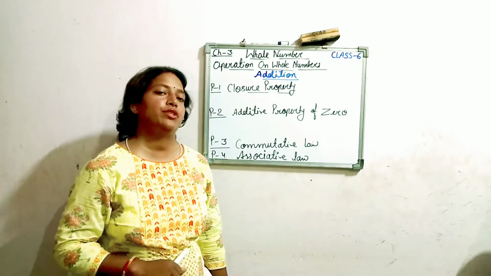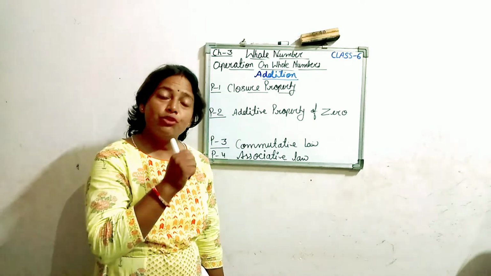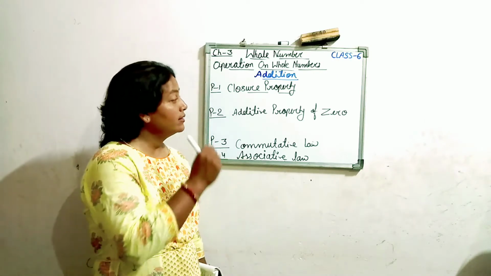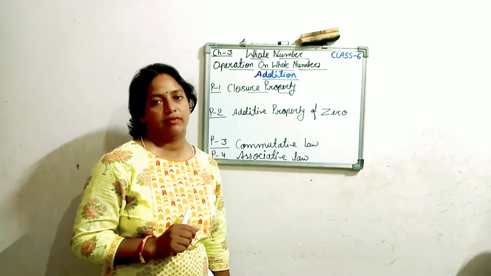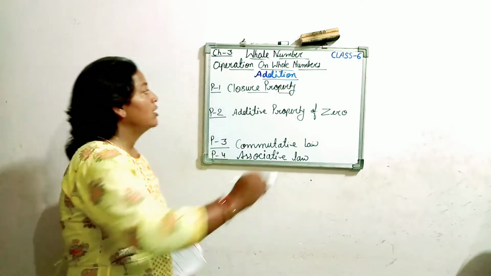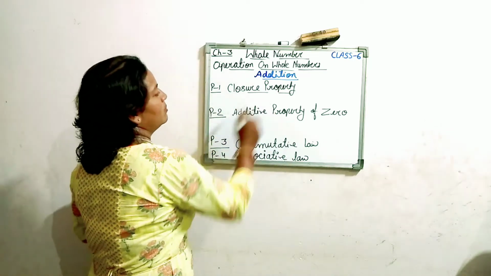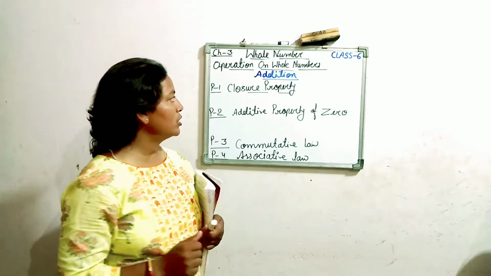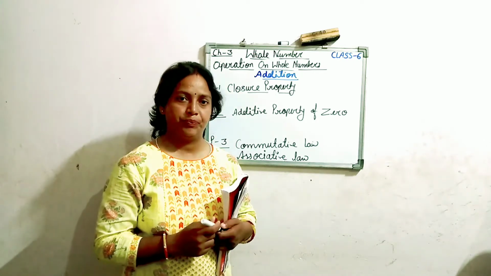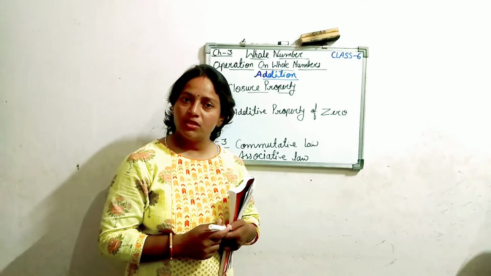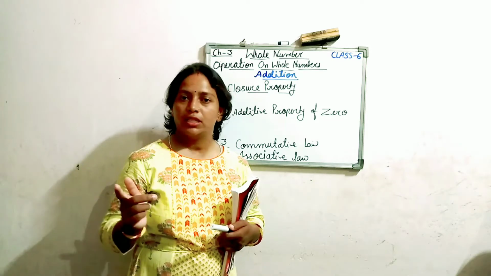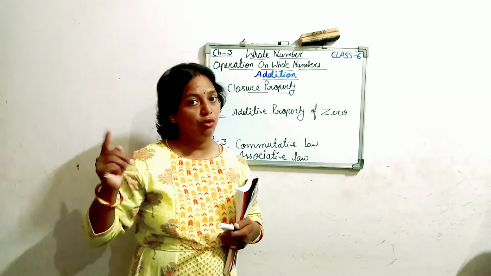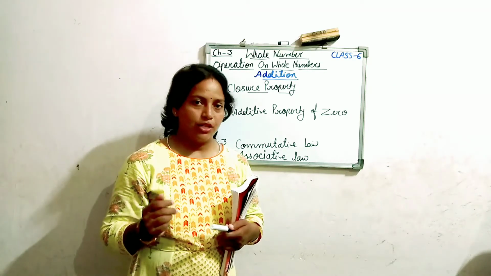You know these properties, but from today onwards you will be very confidently sure of the property name of each one. Okay, so look here. First property, closure property. Before discussing the closure property, the whole number definition: a collection of numbers which start from 0, 1, 2, 3 is a whole number, and the collection of numbers which start from 1, 2, 3, 4, 5 is called a natural number.